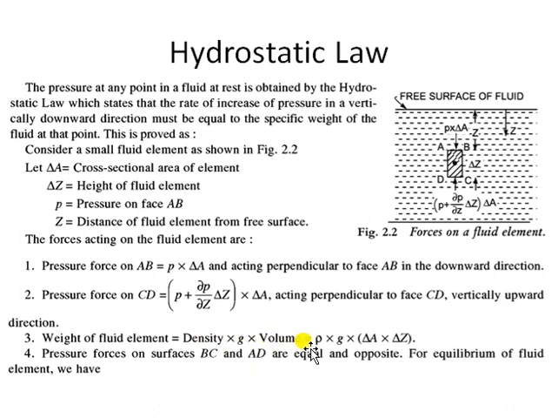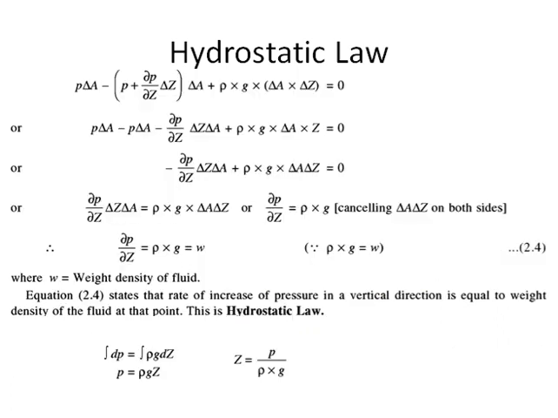Density is rho. For the volume of the fluid element, the cross-section area is del A and the height is del Z, so the volume is del A into del Z. So this is the weight of the fluid element, and it also acts downward. Now if you balance these three forces, downward forces are taken to be positive: P into del A and the weight of the fluid element are positive, and the upward force, which is only the pressure force on side CD, is taken to be negative.